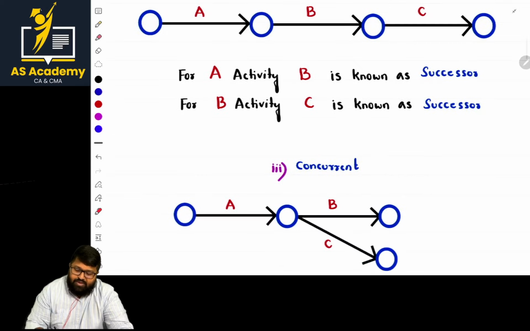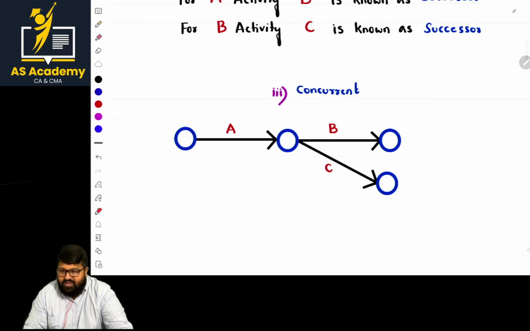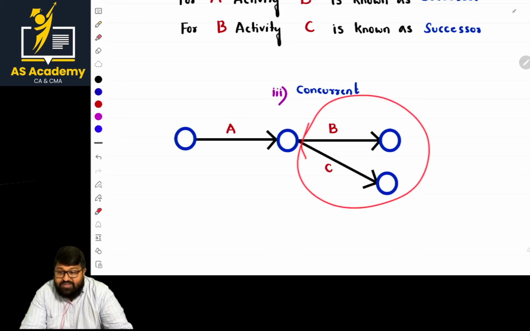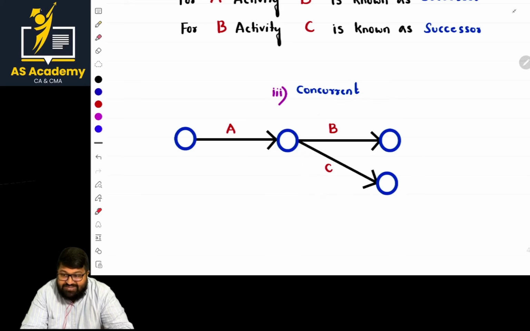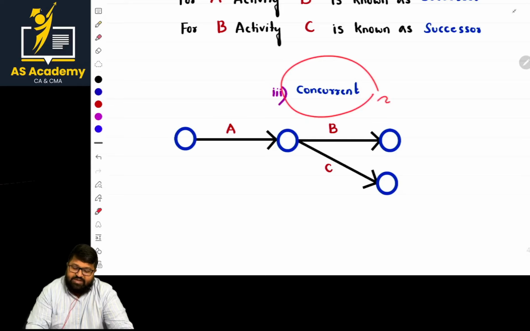Okay. And what about concurrent? Sir, if two activities are starting simultaneously from one point, if two activities are starting from one point at the same time, they are known as concurrent activities.